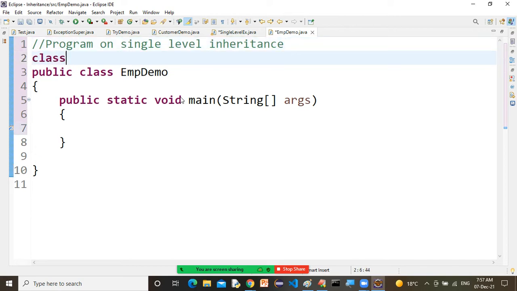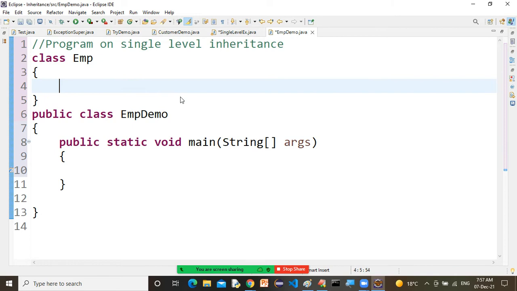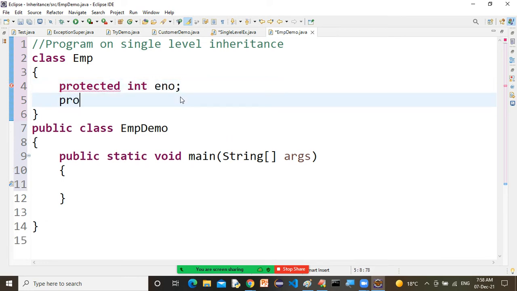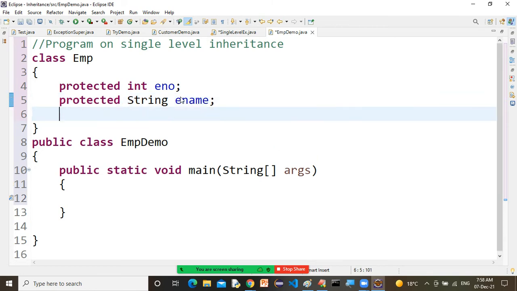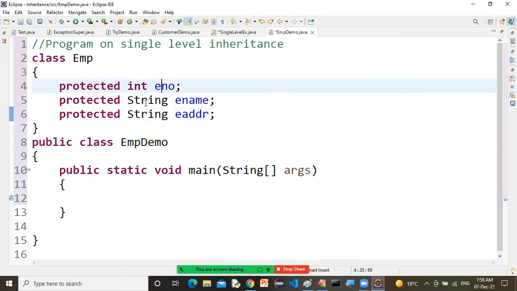Let's see. First we have EMP. That is casual employee. Correct or not? Yes, sir. Now let's say protected int employee number, protected string ename, and protected string EADDR. That is employee address. So protected int employee number, string employee name, string EADDR. Correct or not? Yes.